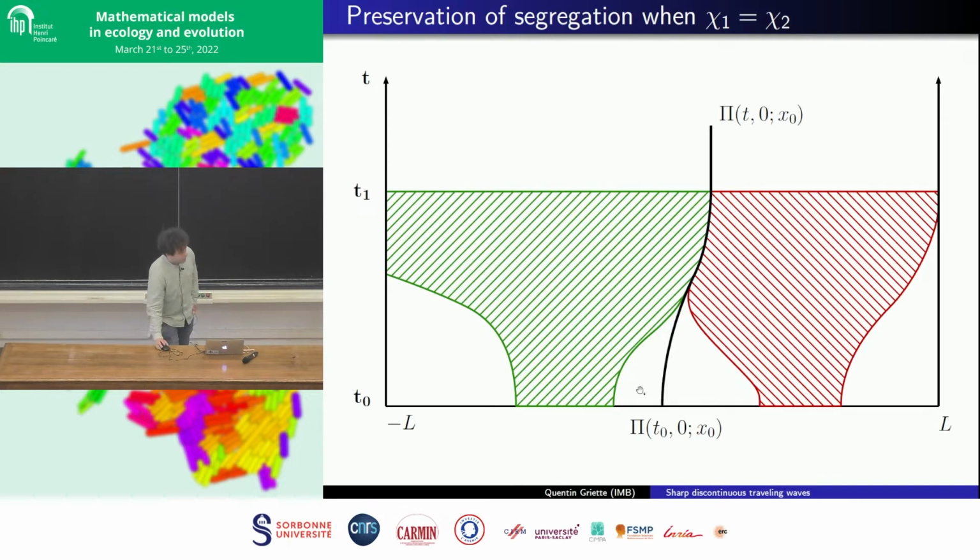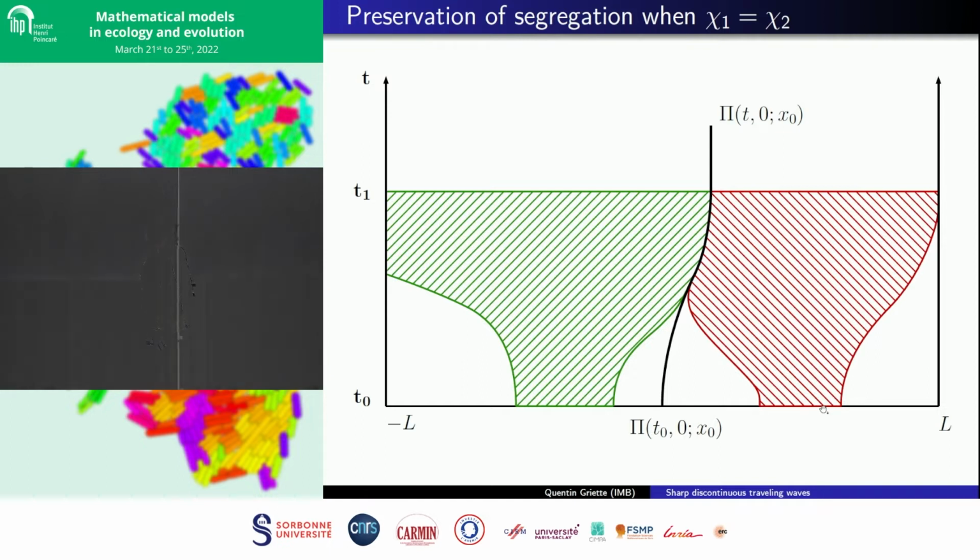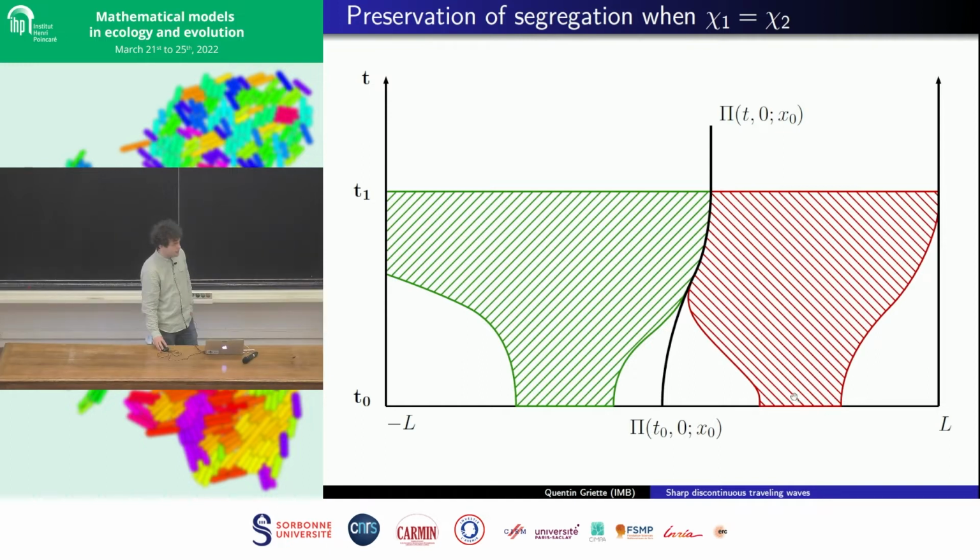And so if you start with two segregated initial conditions for the two populations of cells, and if you have the same sensitivity to the pressure, then you can prove that at all times the two populations of cells stay segregated, because basically the characteristics cannot cross. And so the population along one characteristic has to be constant, equal to 0. Okay.